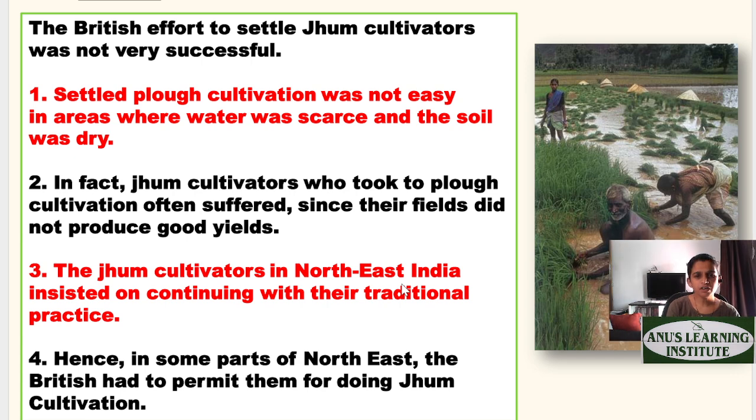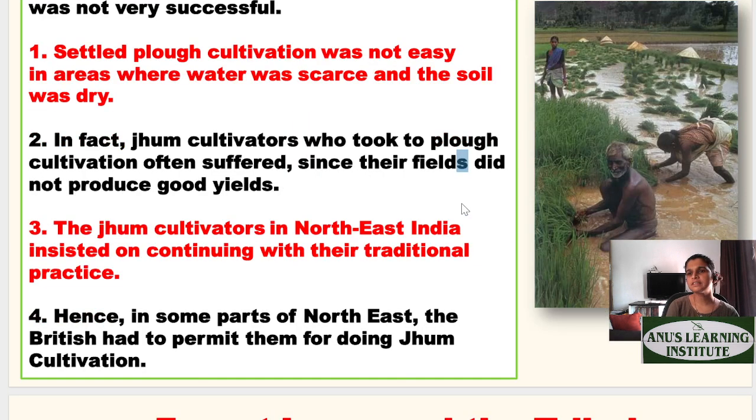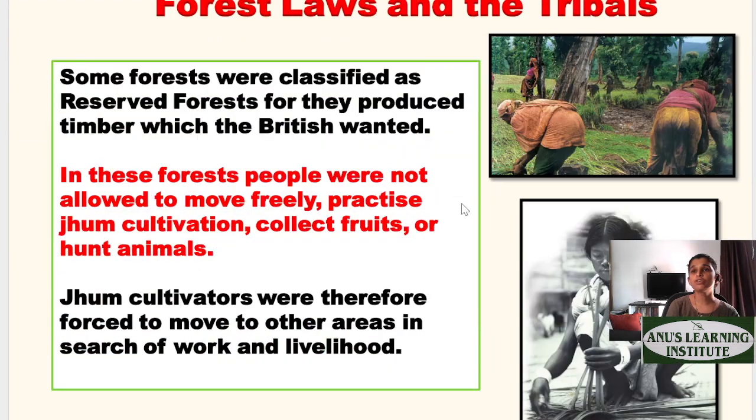And in some parts of the northeast, the British had to permit them to do Jum cultivation. So somewhere in the northeast, the Britishers could not force settled cultivation and had to actually give them permission for doing Jum cultivation. Moving to the next slide, forest laws and the tribals.